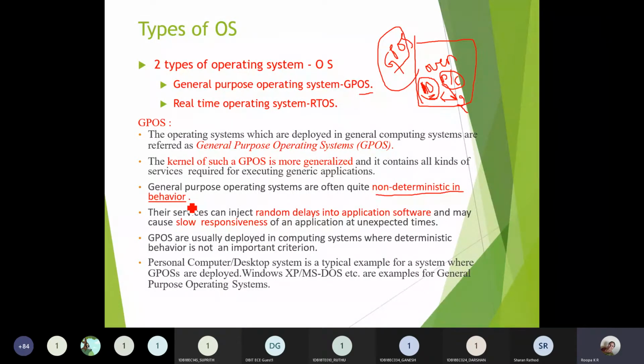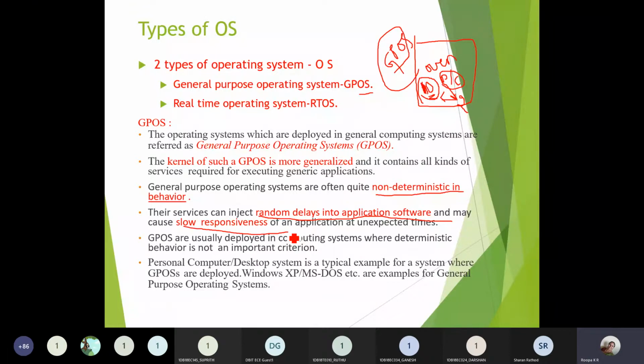So whenever you want to design an application that does not depend upon time, or even if it takes some time to process and give the output, that doesn't affect the functionality of the embedded system, in such a case you can go for a general purpose operating system. As I told you, there may be delays in the application software, and those delays can give you a slow response, meaning the output will be delayed.